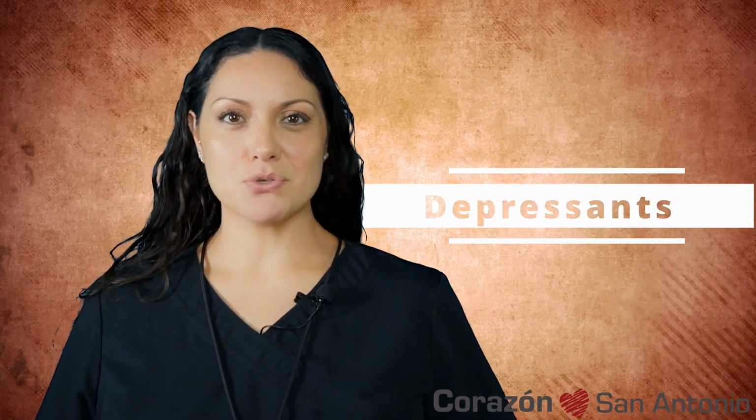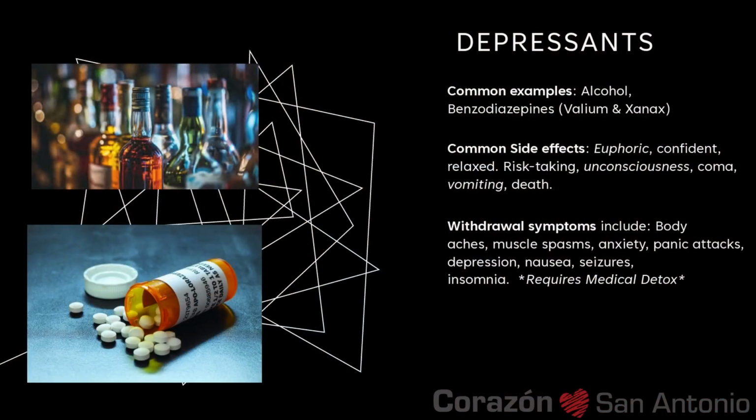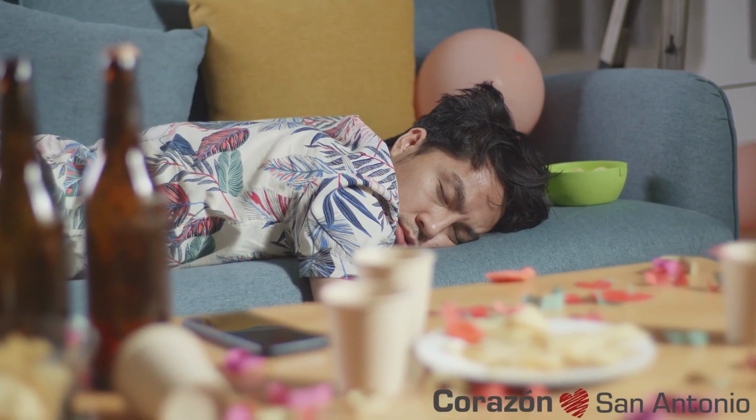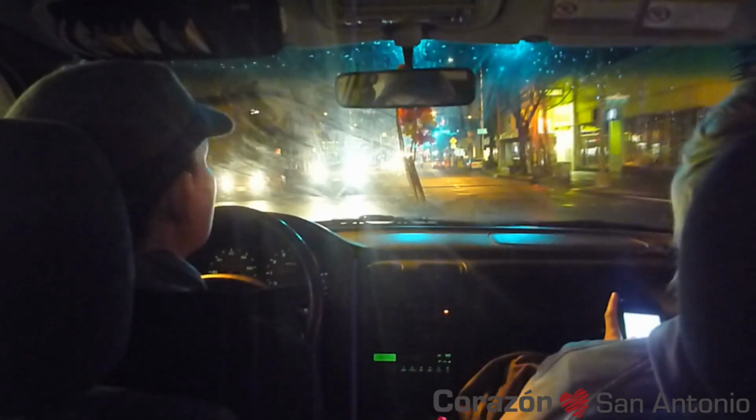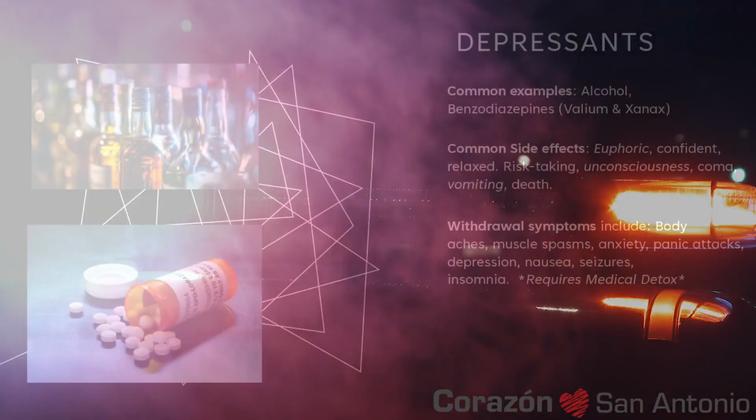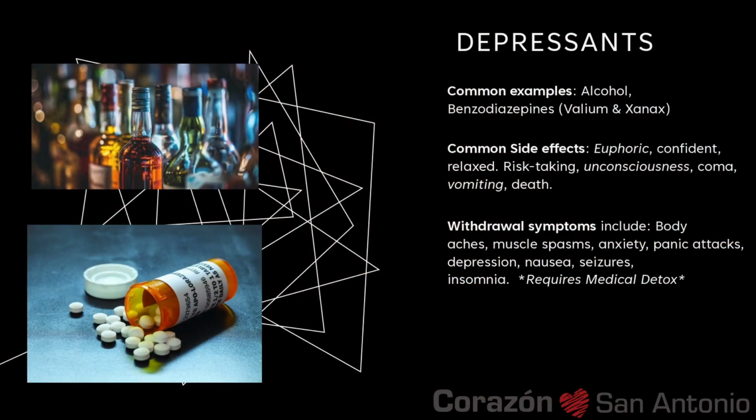Depressants slow the central nervous system activity. They can be medically prescribed to treat anxiety, insomnia, and seizures, but they can be abused for their calming effects. Harmful effects of depressants can cause drowsiness, relaxation, decreased inhibition, and at higher dosages, respiratory depression, unconsciousness, and even death. Common examples of depressants can include benzodiazepines, such as diazepam, barbiturates, and alcohol.